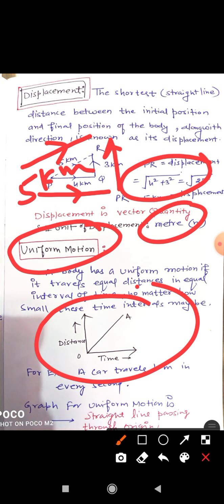So clearly, equal distance in equal interval of time. For example, if you are covering 2 kilometers in every 2 minutes, then you are doing uniform motion. And if you are not doing such, then obviously it is a non-uniform motion.